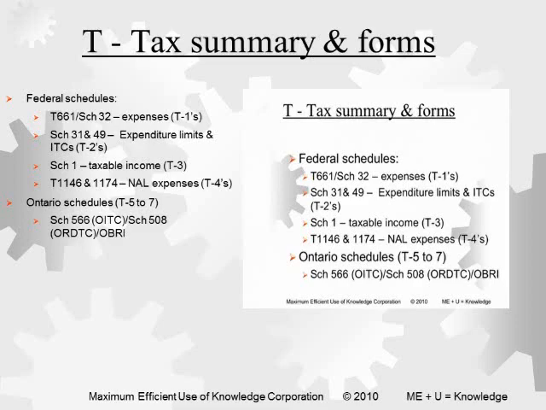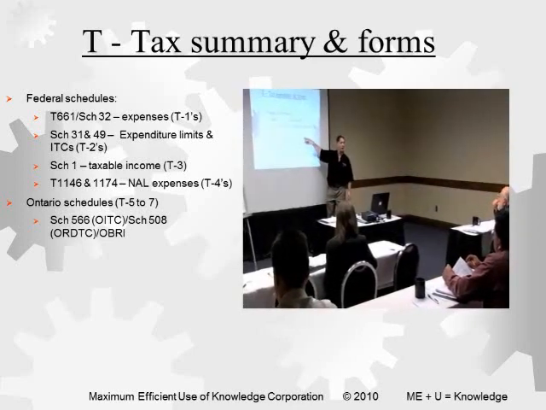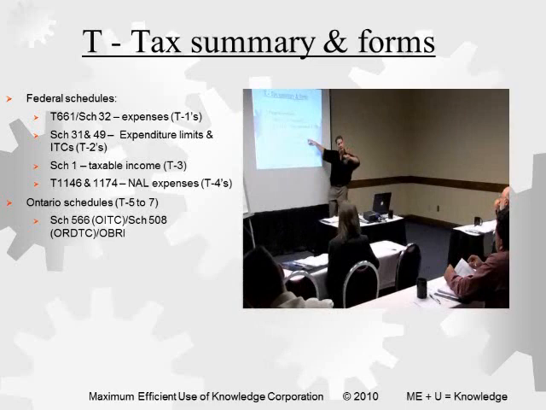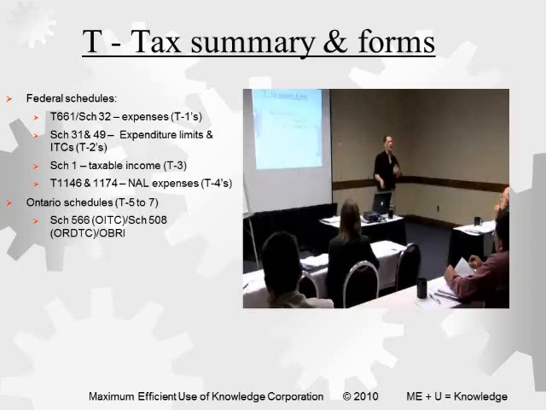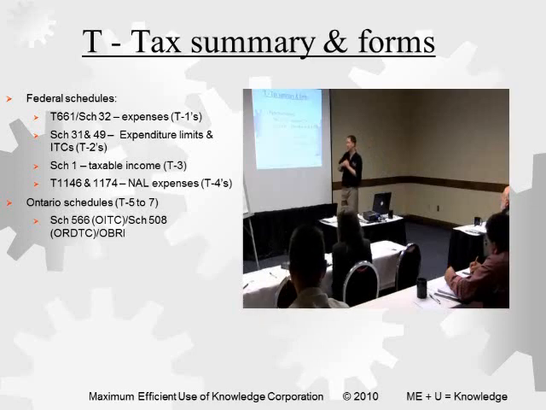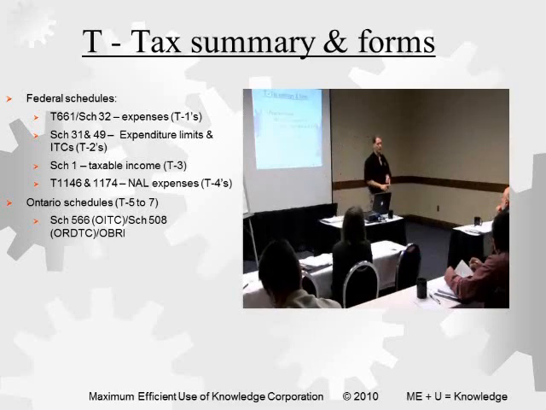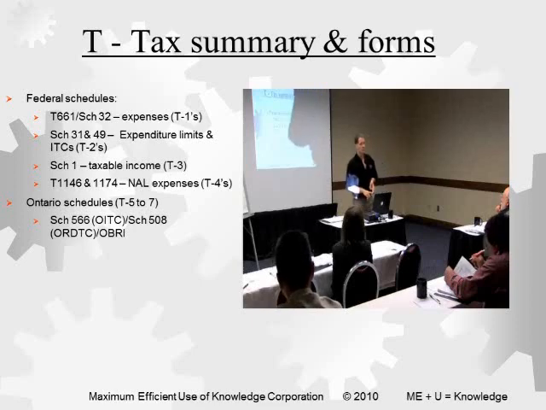Schedule 49 I also consider in there to look at what's my expenditure limit, what were my associated corporations prior year. Schedule 1 is your taxable income, so we show how the SR&ED affects the add-backs and deductions. And T4s are transfer of non-arm's length expenses. Those don't happen often, but if I have a subsidiary do work, I can transfer the credits from one to another by filling out these forms. In addition, T5s to 7s are your Ontario schedules: OITC, 4.5% non-refundable credit, and the Business Research Institute, 20% fully refundable credit on payments to universities.